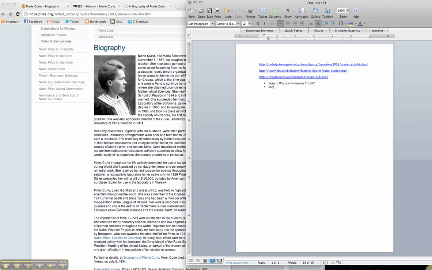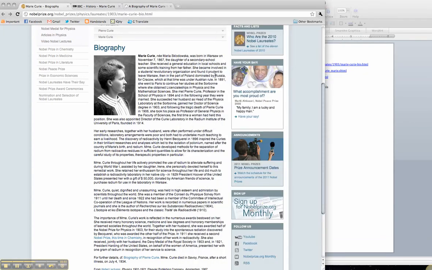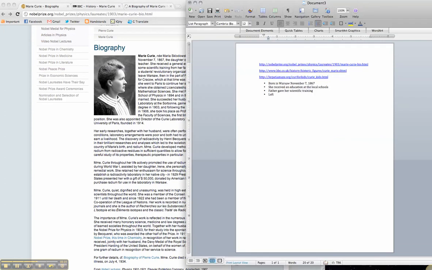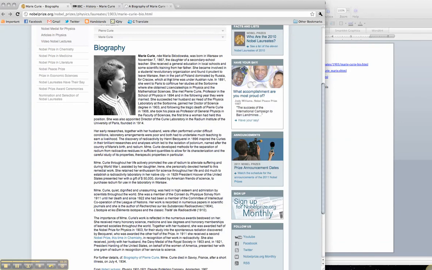We also read that she received an education at the local schools, and her father gave her scientific training. Okay. She became involved in the Students' Revolutionary Organization and found it prudent to leave Warsaw, then in the part of Poland dominated by Russia, for Krakow, which at the time was under Austrian rule. So she left Warsaw and moved to Krakow. Okay? See, I'm just taking these and writing notes over here. So I'm just kind of taking the information, putting it in my own words.